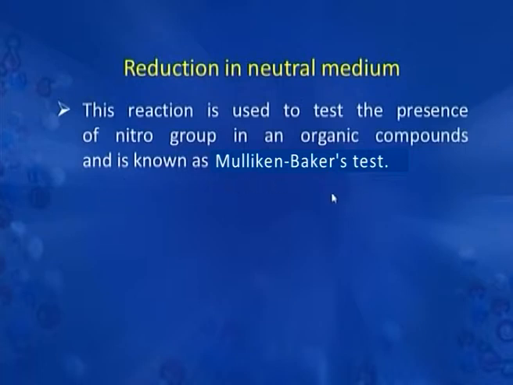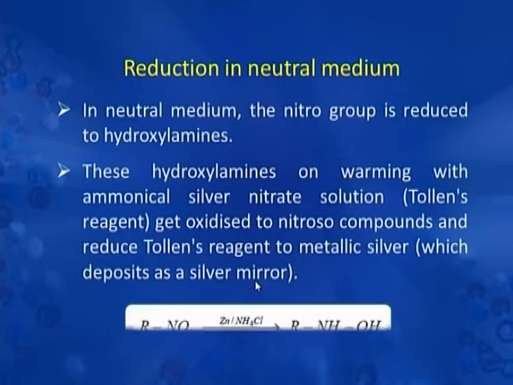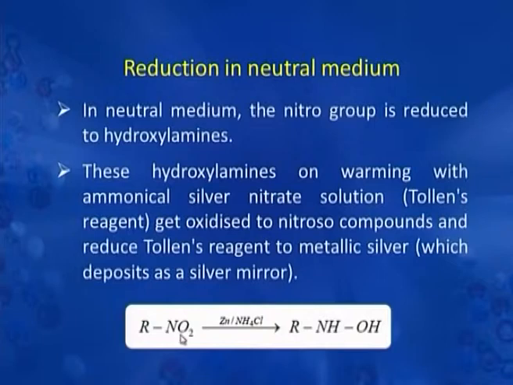Mulliken-Baker test. For discussion of this test, I will take you back to this slide in which we had shown you that nitro compounds when reduced in neutral medium form hydroxylamine. These hydroxylamines on warming with ammoniacal silver nitrate solution, which is Tollens reagent, get oxidized to nitroso compound, and during the process Tollens reagent is reduced to metallic silver, which deposits on the wall of the test tube or the container in which the reaction is being done. During the process, the nitro group is converted into this hydroxylamino group.